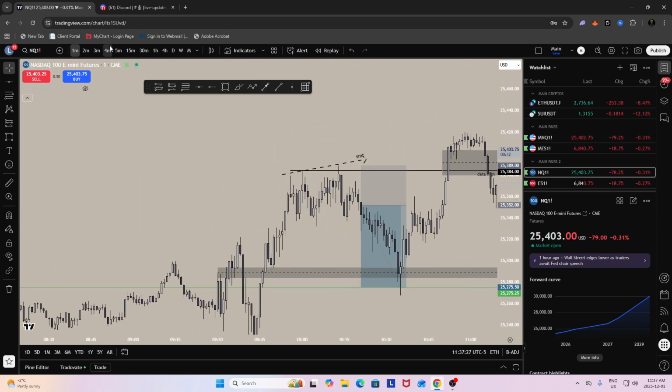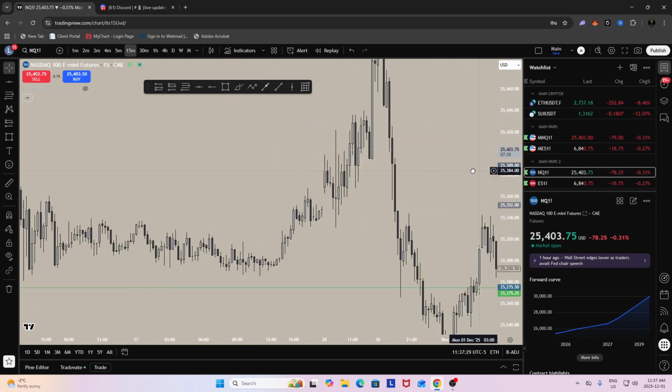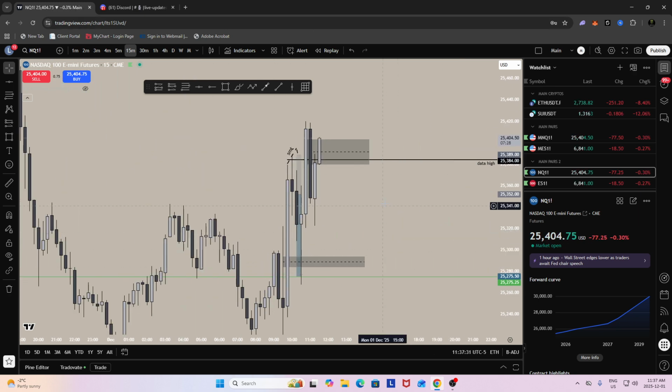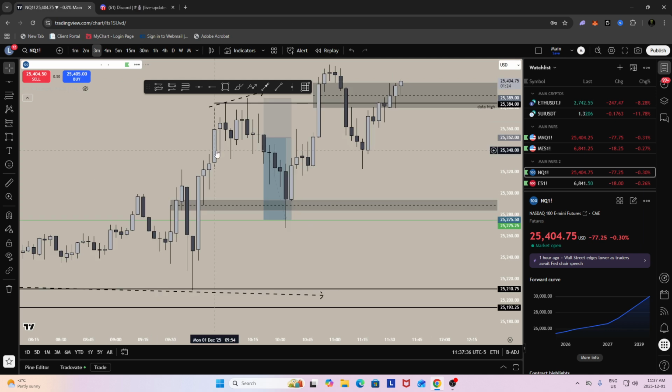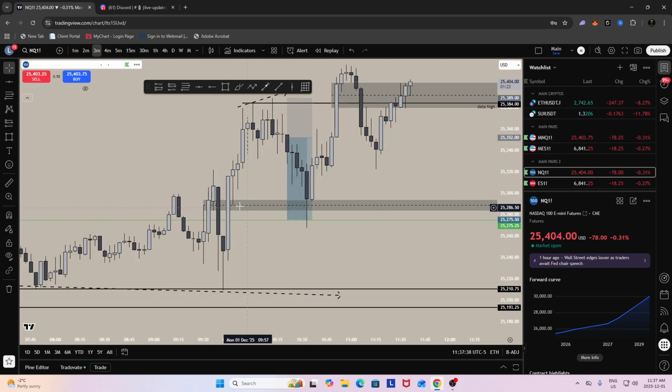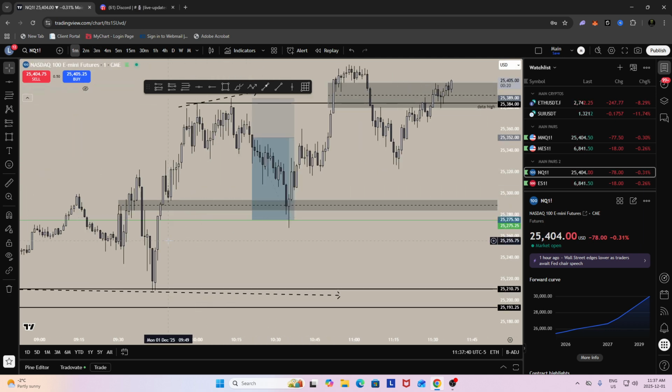And from there, I was looking for kind of like a Mac model style rotation back down to kind of rebalance this extended leg up, potentially into this 15-minute unfilled at the time. And then my idea was to kind of catch the higher risk reward down to this 3-minute unfilled and this 1-minute first presented down here.